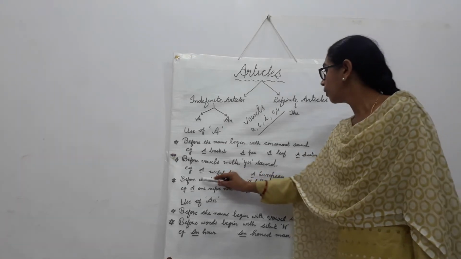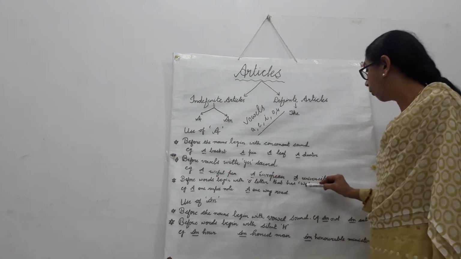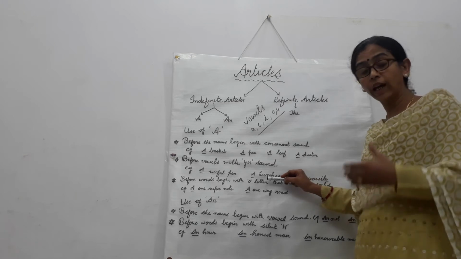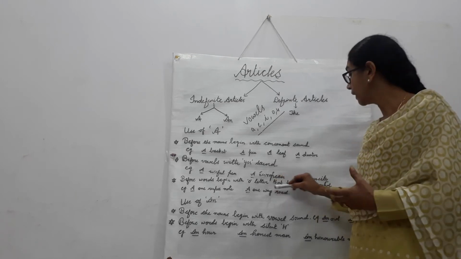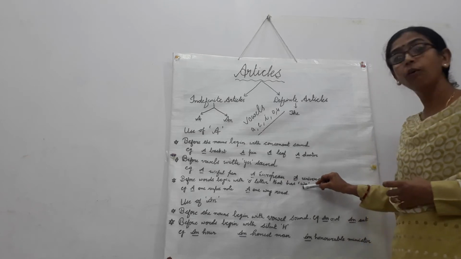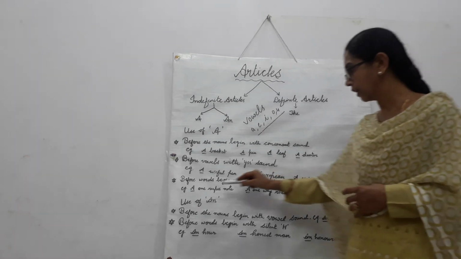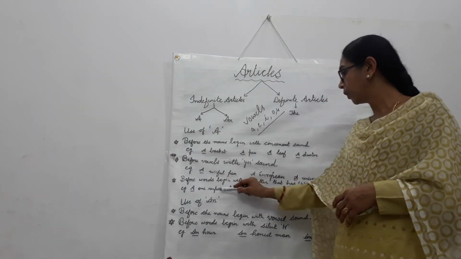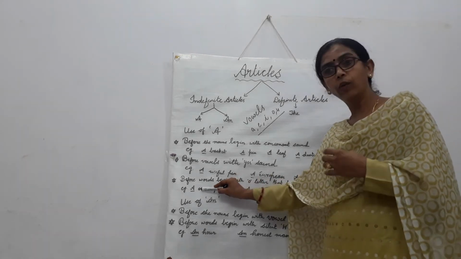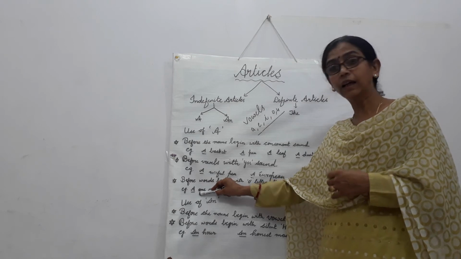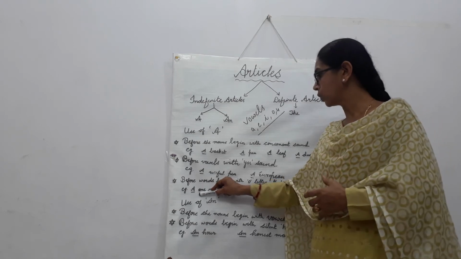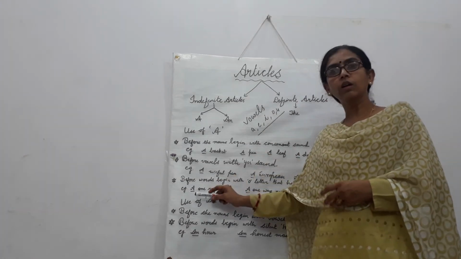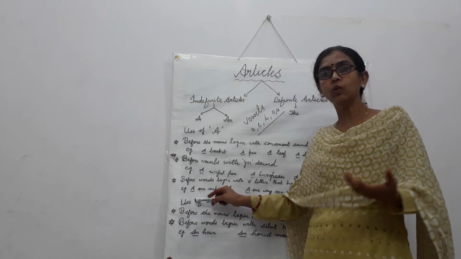Another rule, before words that begin with the letter o that has a 'w' sound. Nouns that begin with o but do not give the sound of o, rather the sound of 'w', there we use article a. See this example: a one rupee note, a one way road. In both the examples, one begins with o but it gives the sound of 'wa', so we use article a in both the examples.